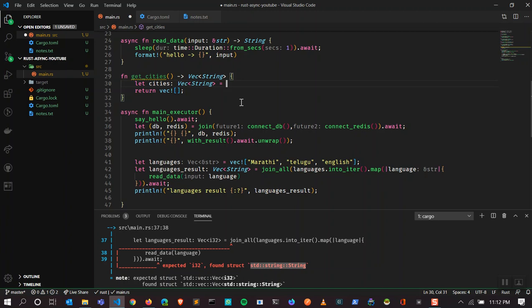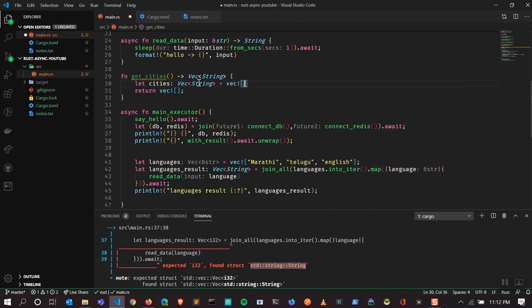But there is a great video from John, released a couple of days back. I'll be sharing that link in the description. You can do str as well, but to share those str from one function to another in a vector, it needs lifetimes, but I don't want to discuss lifetimes in this video, so we will use a vector of String, not str.